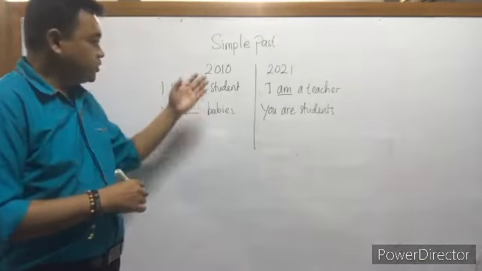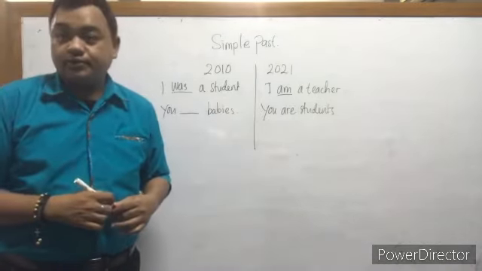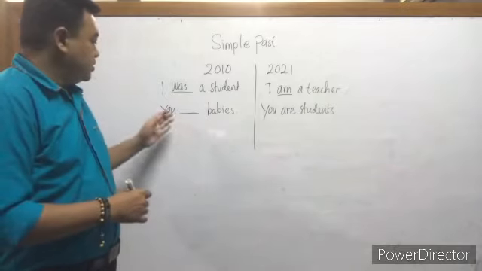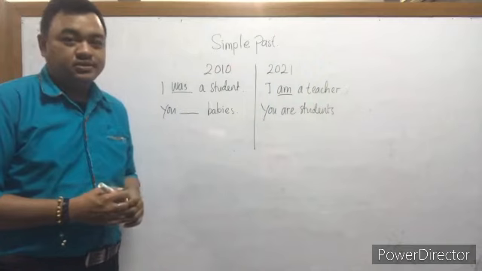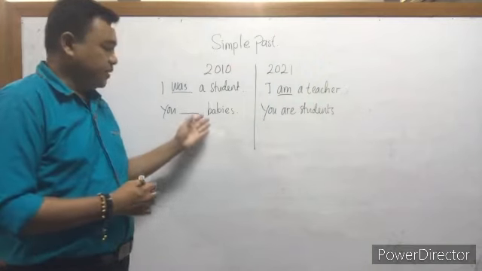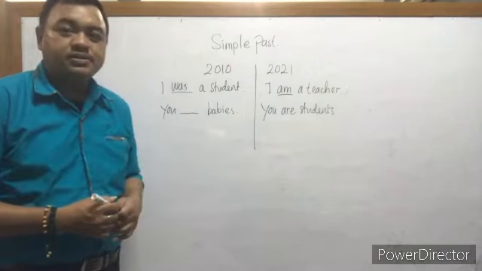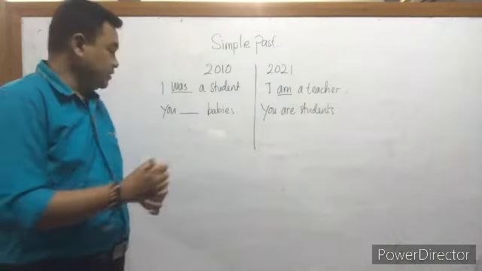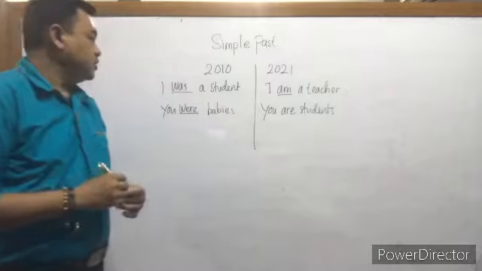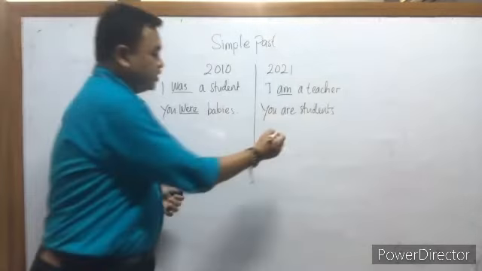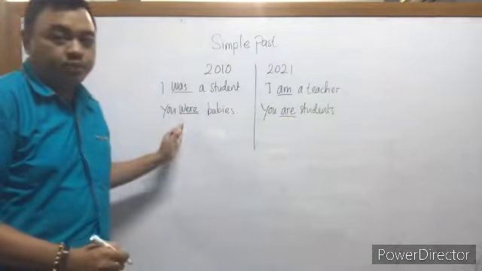How about in 2010 or maybe 2011? Can we say you was babies or something else? Correct. We can use were. Okay? We can change are to were.